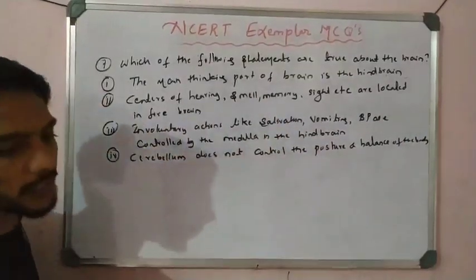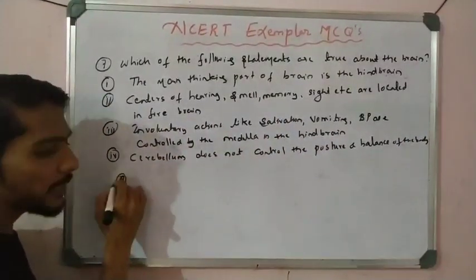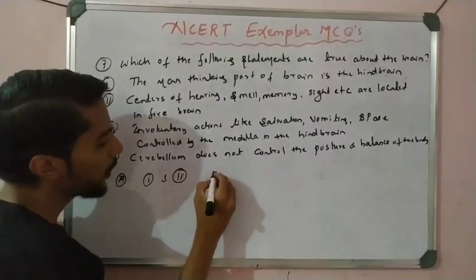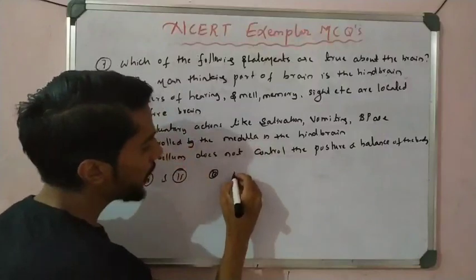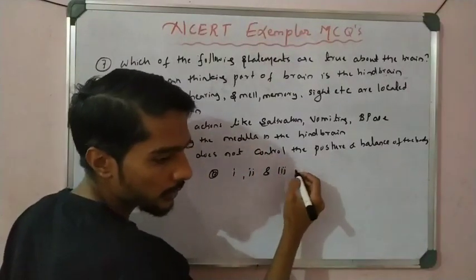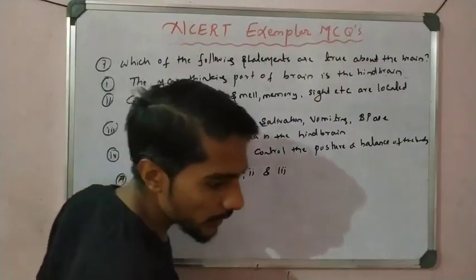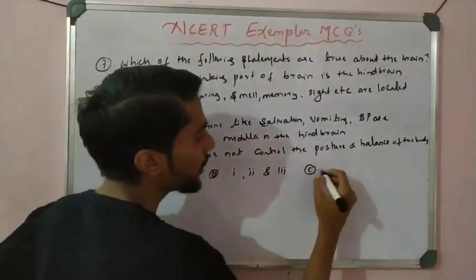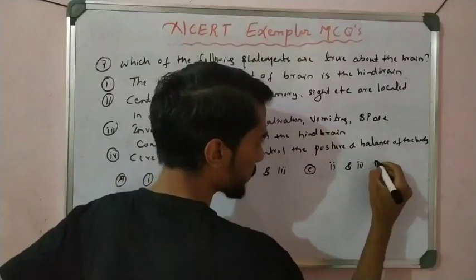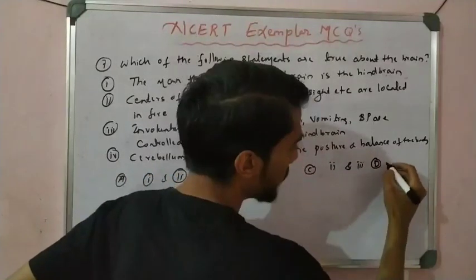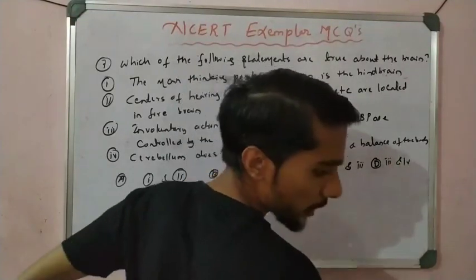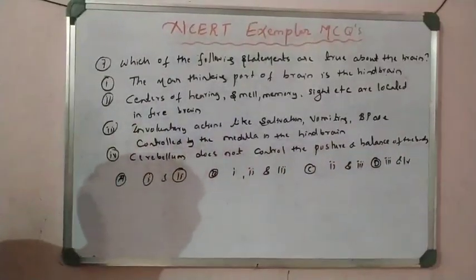So let us see which statements are correct. Option A says that statements 1 and 2 are correct. Option B says that statements 1, 2 and 3 are correct. And option C says that statements 2 and 3 are correct. And option D says statements 3 and 4 are correct. So see which is the correct statement here.